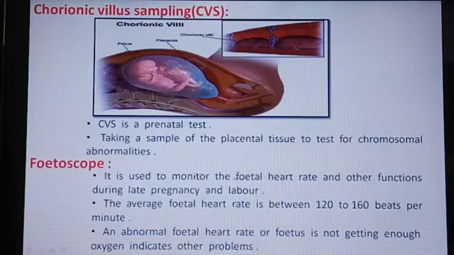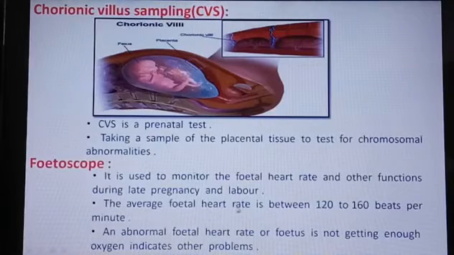The same as in a normal person is done for the fetus also. Fetal heart rate is also identified within the pregnancy period, and other functions during late pregnancy and labor. Late pregnancy means the 9th month, and at the time of delivery, labor also, we have to identify the fetal heart rate with the help of the fetoscope. The average fetal heart rate is between 120 to 160 beats per minute. The normal heartbeat of a normal person is 72 to 80 beats per minute.